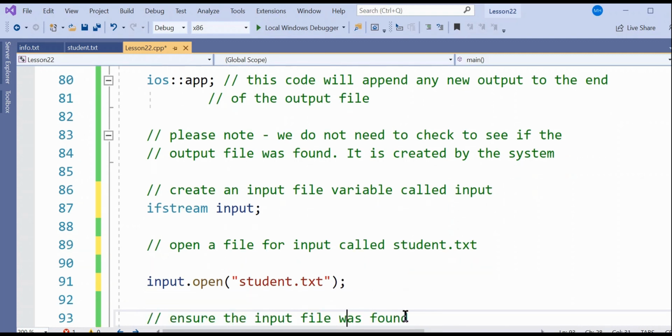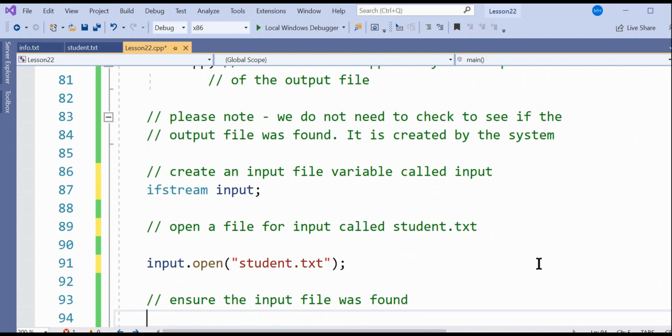Okay, ensure the input file was found. So do you know the code you need to use to make sure that the input file that has your data in it is found? Try it and see. See if you can remember that coding that I introduced to you in one of the lessons in this chapter.